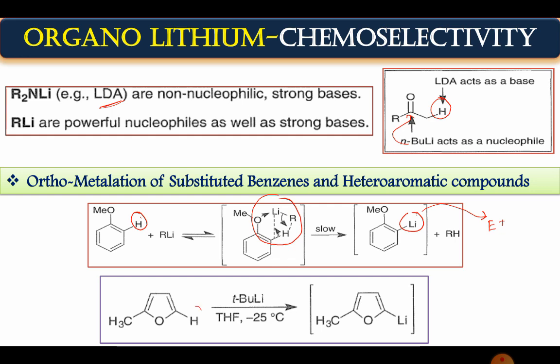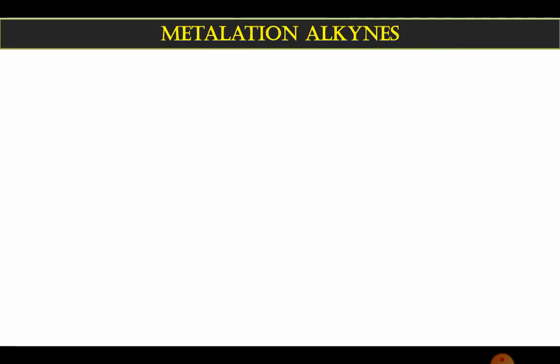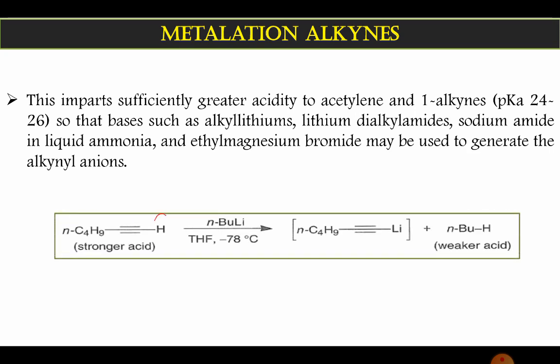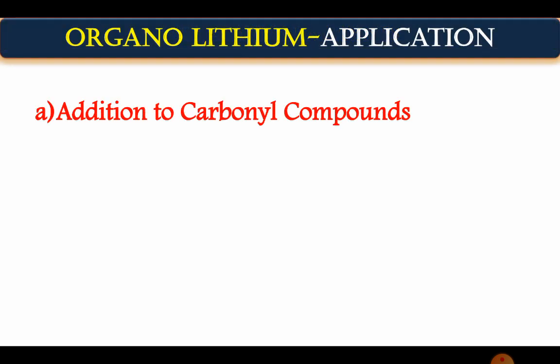So here again the same example. H will be replaced by what? This one. Okay, then metallation of alkynes. Now how will it be? You know that alkynes are acidic in particular. If you have an sp hybrid hydrogen, that hydrogen will be first abstracted by the organolithium. So you will get the newly formed reagent. For alkynes particularly, you require the already prepared reagent, and you know the conditions required for that, and you will get this product. The newly formed reagent will be developed now.